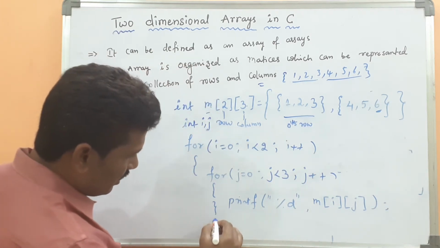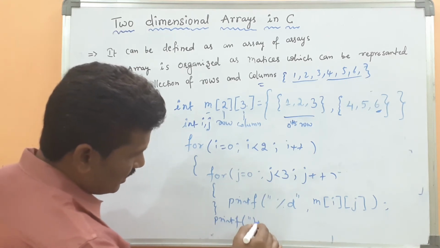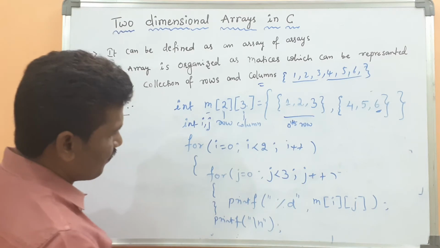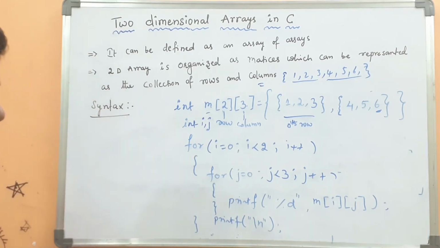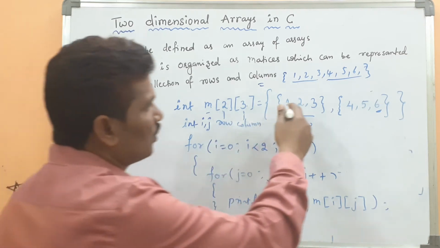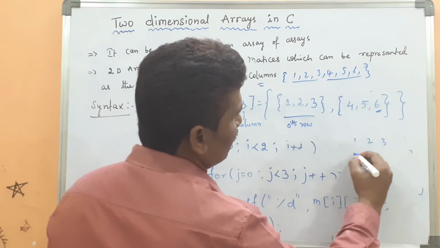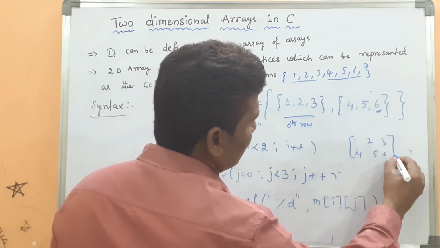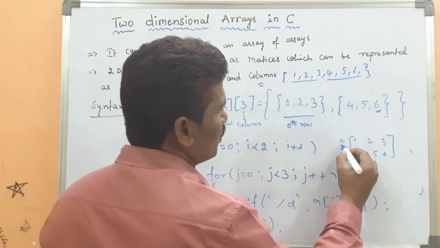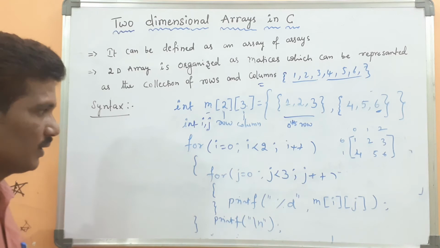Then after that, I want to display in the matrix format, printf \n. Why I use these statements, I will tell you. How it can be represented as 1, 2, 3, 4, 5, 6, then 0, 1, 0, 1, 2.